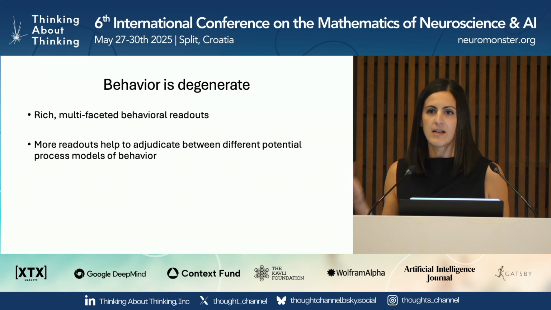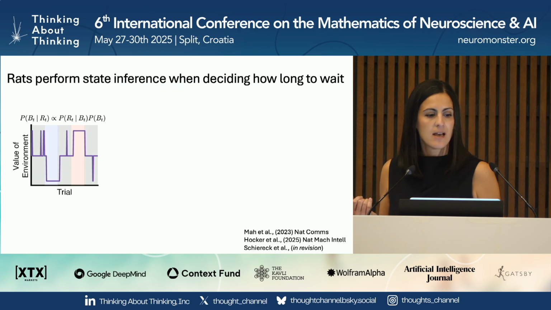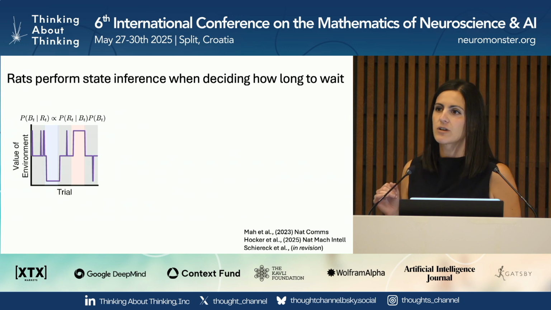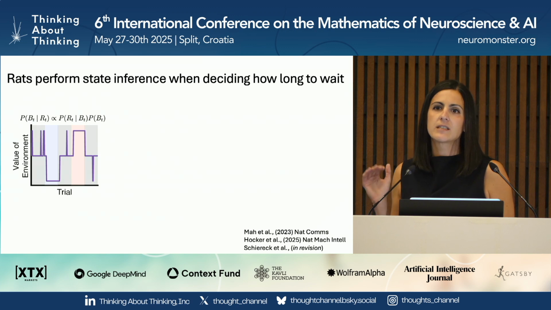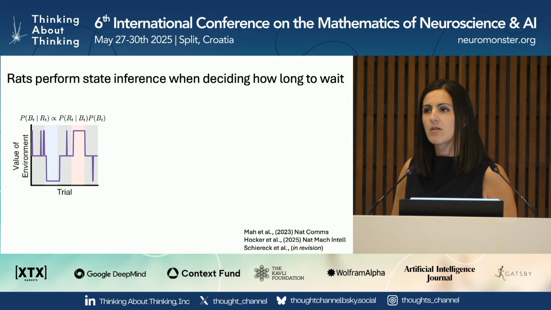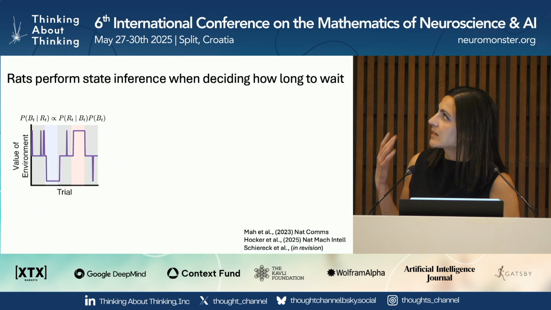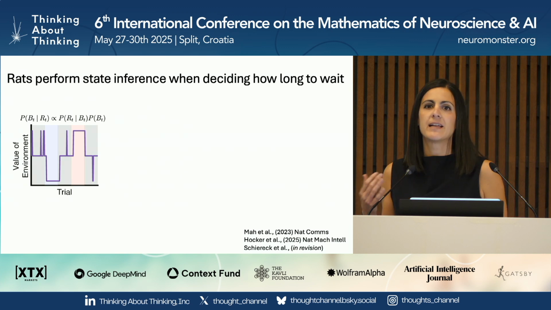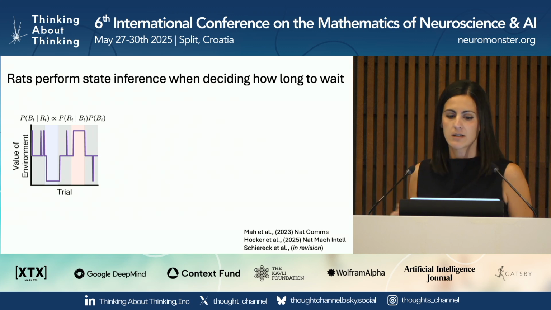But to basically summarize over many of these studies, our current view, based on the data, is that the really well-trained rats that have experienced the blocks for months have basically learned about the latent block structure, and what they do is they infer the most likely block and then use a fixed block-specific estimate of opportunity cost based on that state inference. Okay, and so we model that inference process using Bayes' rule, where they're computing the posterior belief of a block given a particular reward offer by combining the likelihood of seeing that reward given that they're in that block with their prior belief about the block.